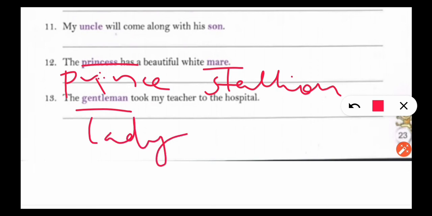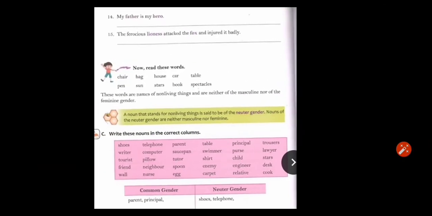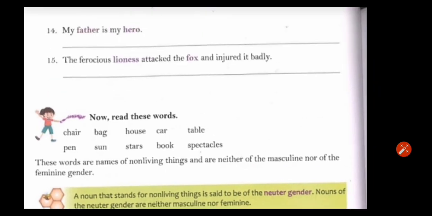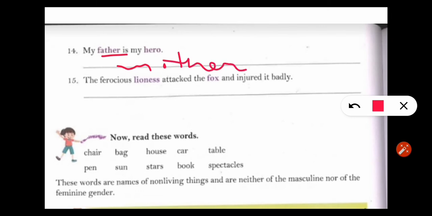Took my teacher to the hospital. Now come to next page. Question number 14. My father is my hero. So in place of father, mother will come. And when we change hero to female, it will become heroine. My mother is my heroine.